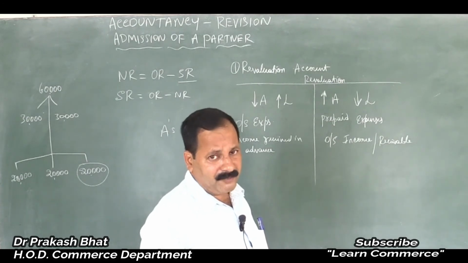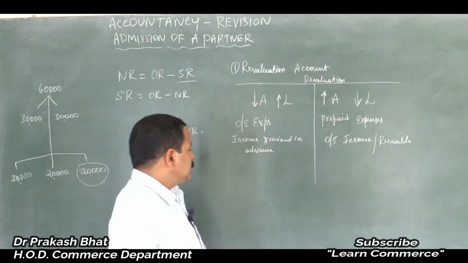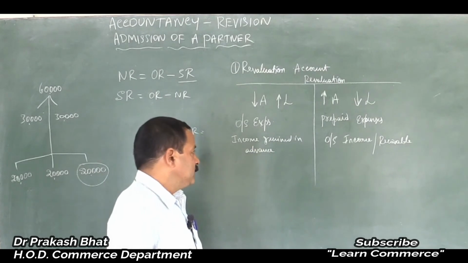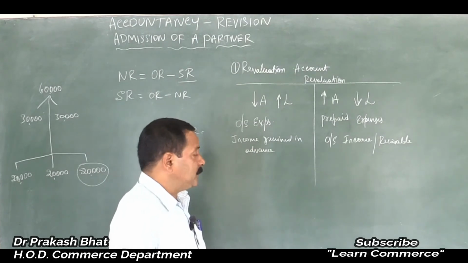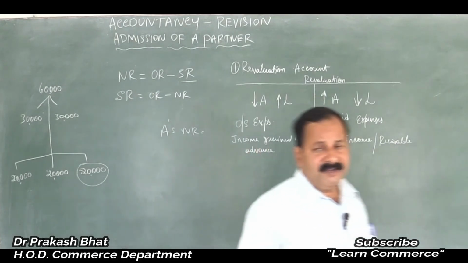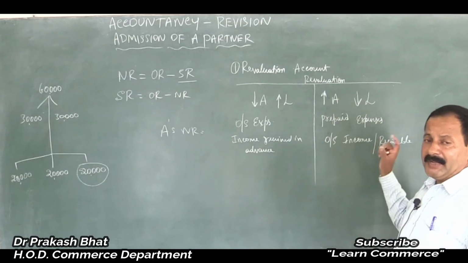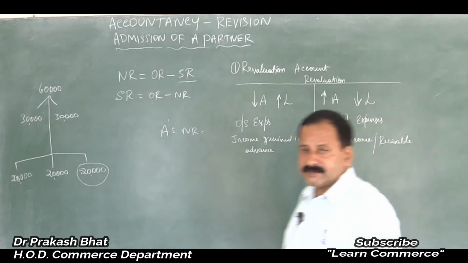That is adjustment part, it will be available later, not in the balance sheet. So you have to incorporate those things and you will prepare the revaluation account. Then prepare combined capital accounts of partners. Combined capital accounts means the capital accounts of all the partners will be clubbed together in one single account.